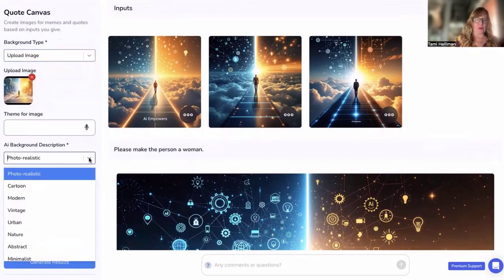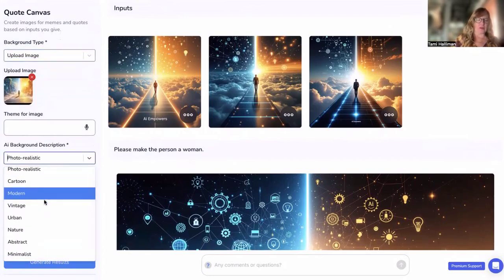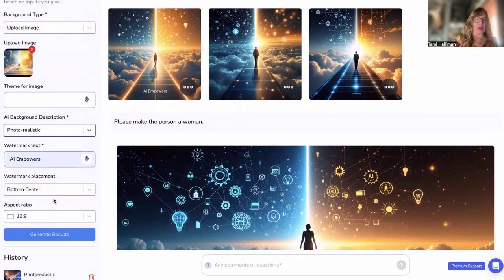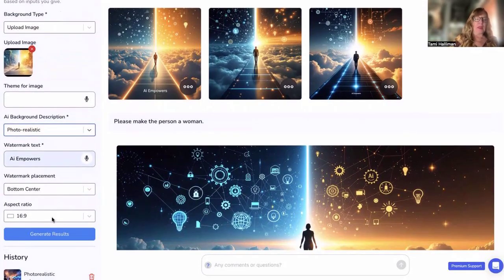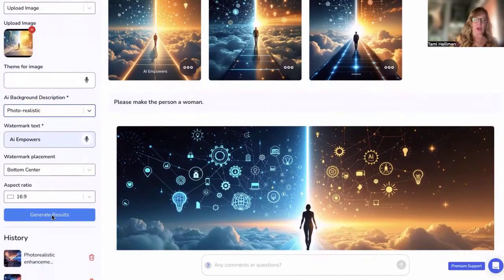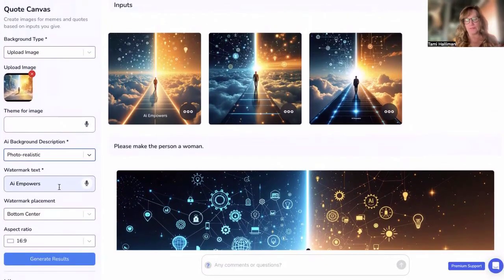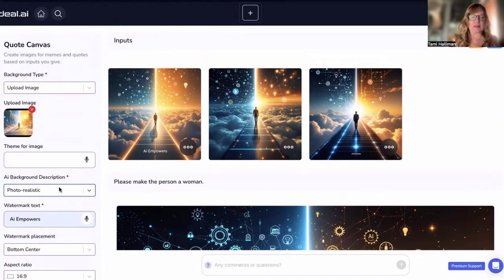I chose photorealism, but there's lots of options you can choose from. I put AI Empowers as my watermark. I want it at the bottom center, and I want the aspect ratio to start. I said 16:9. You can choose others, but I will tell you there are some problems. Sometimes it does not generate the right ratio for you, but I'll show you how to overcome that.